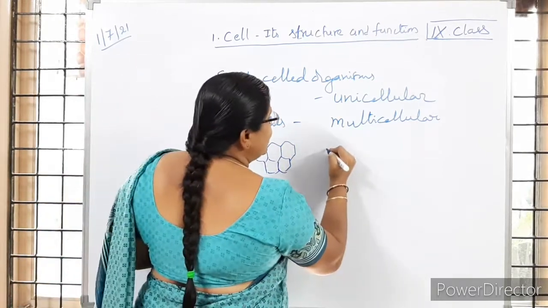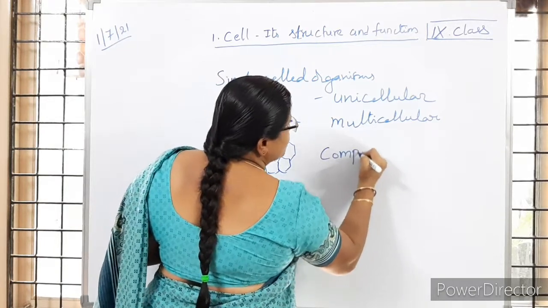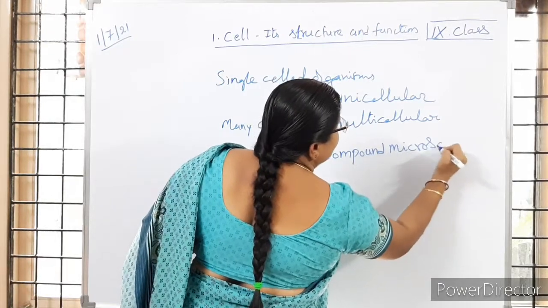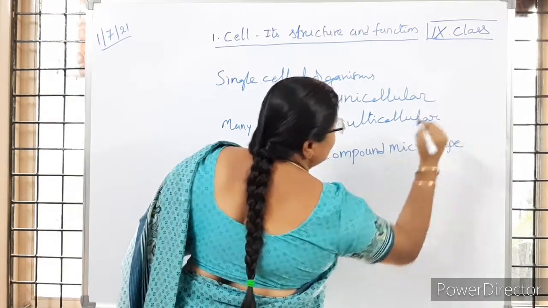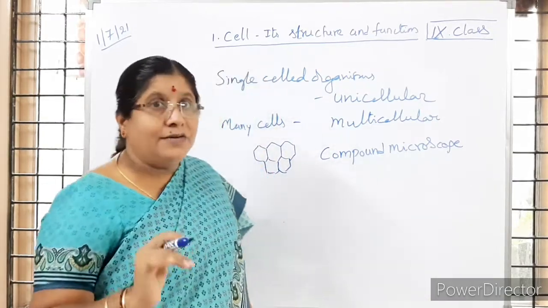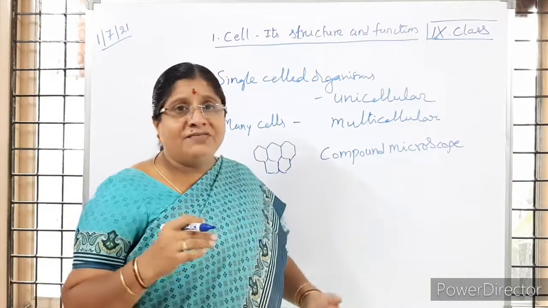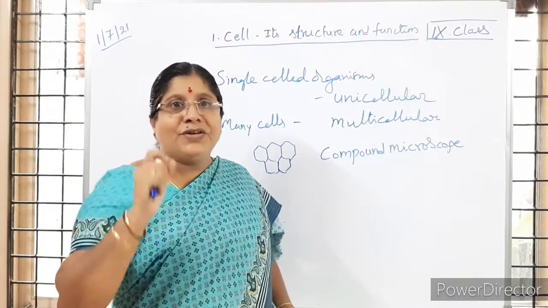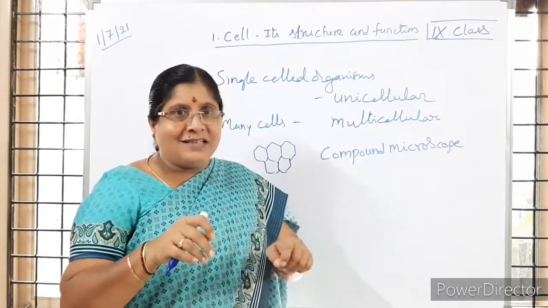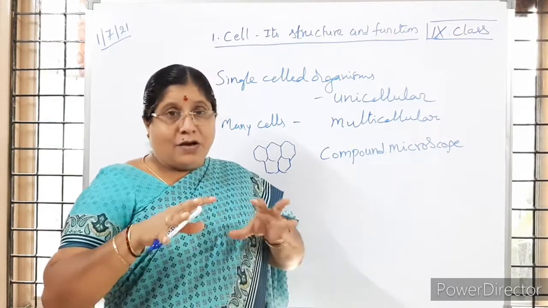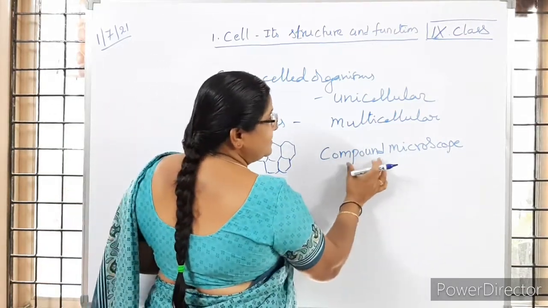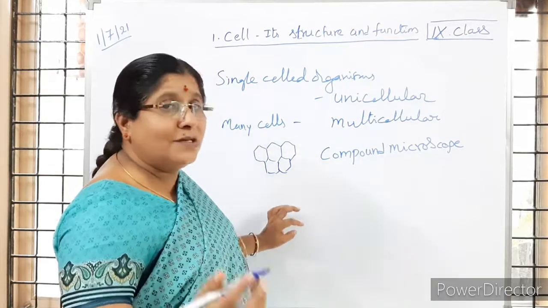Just now you learned that the compound microscope will help to see the parts. Few parts we can observe. Is it right, children? So you are using a hand lens. If you use a hand lens, you can magnify things. Small things can be seen in a bigger size, is it not, children? The lenses are present in that. With this compound microscope we can observe the parts.